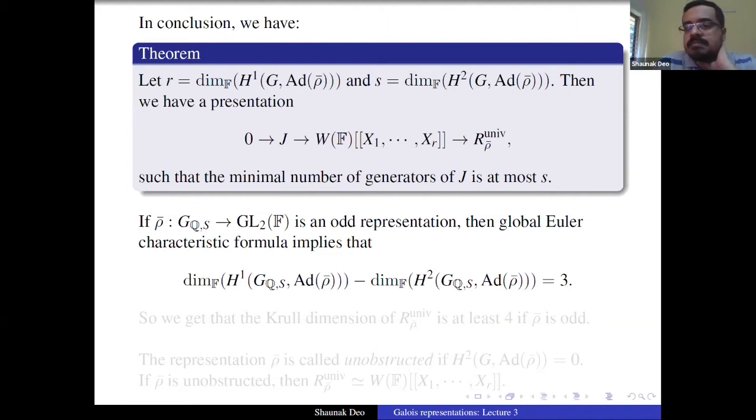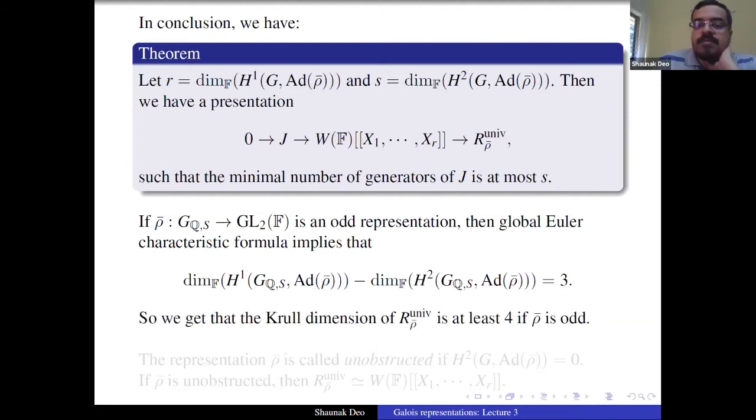This is a very basic calculation. So the difference between R and S is 3, and therefore the crude dimension of R_rho bar^univ is at least 4 if rho bar is odd. That is already some non-trivial information that we get from this theorem.